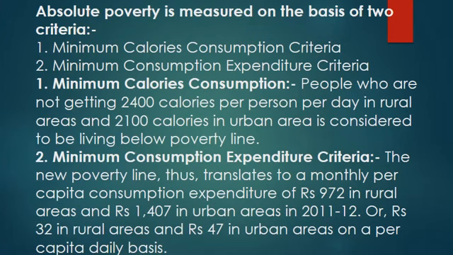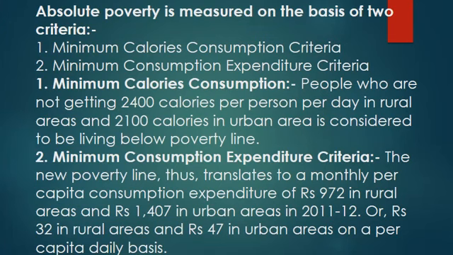So according to this first criteria, people who are not getting 2400 calories per person per day in rural areas, and 2100 calories in urban areas, are considered to be living below the poverty line.